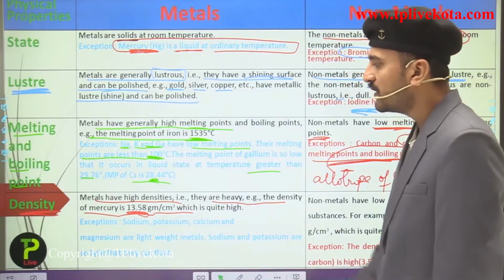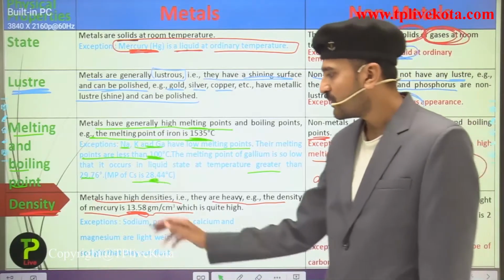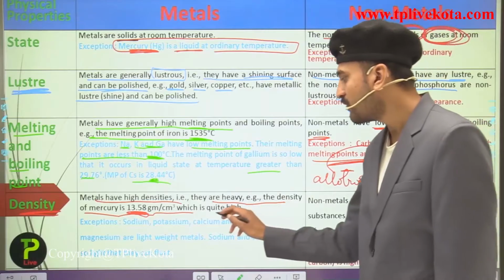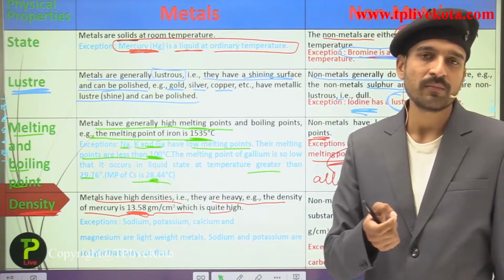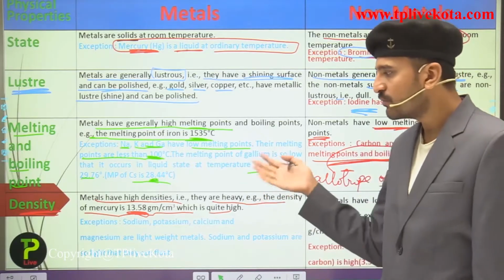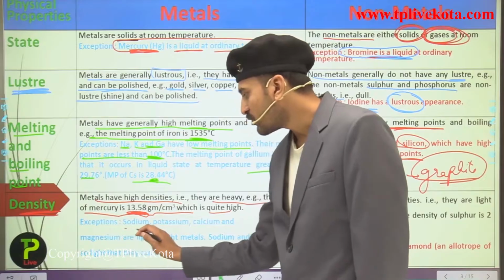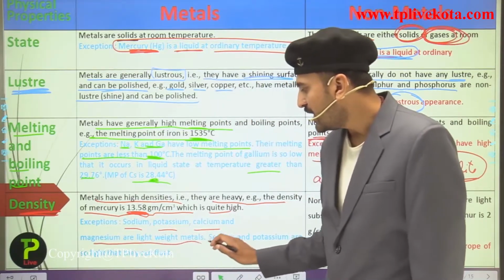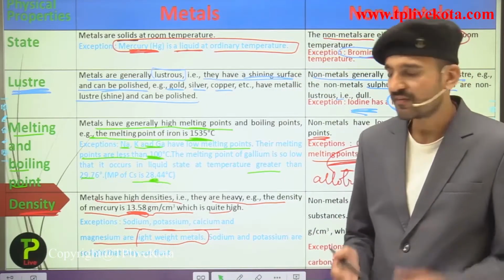Now students, moving back here again, you see that metals are denser, they have high densities. You have seen the example of mercury, 13.58 gram per cubic centimeter, which is quite high. The most dense metal is osmium, the second is iridium, and the third densest is mercury. There are exceptions also: sodium, potassium, calcium and magnesium. They are lightweight metals because they are less dense.